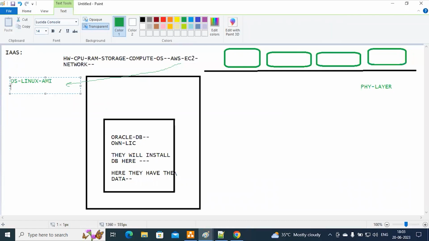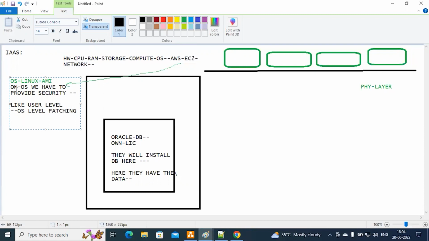On the OS, the operating system, we have to provide security, meaning server hardening we need to do. User-level security we have to provide, right? Then OS-level patching, fine.